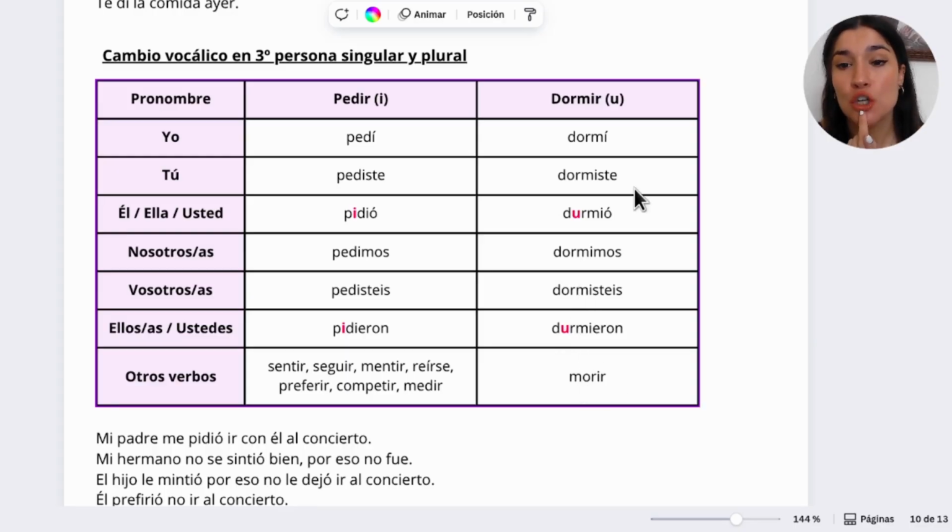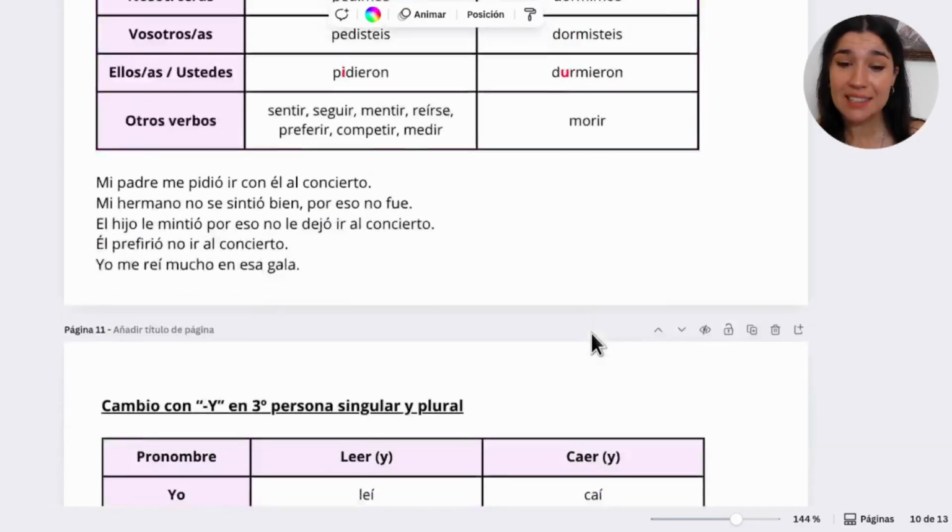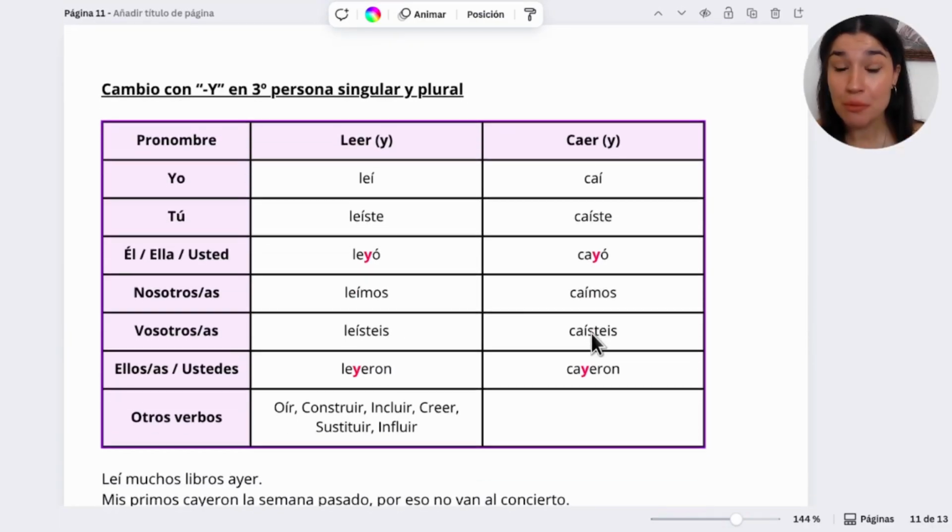So with morir: yo morí, tú moriste, él murió, morimos, moristeis, murieron. The same rule, but we include a y, okay? We include a y here. So for example, leer, only for the third person in singular and plural, okay? So yo leí, tú leíste, él leyó, leímos, leísteis, leyeron.